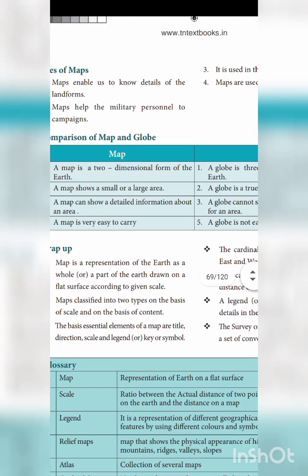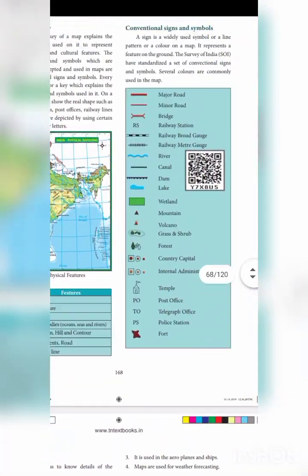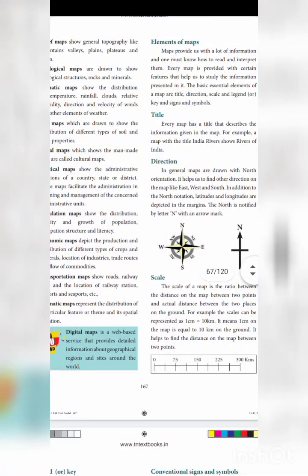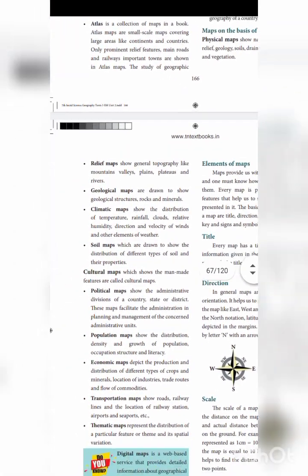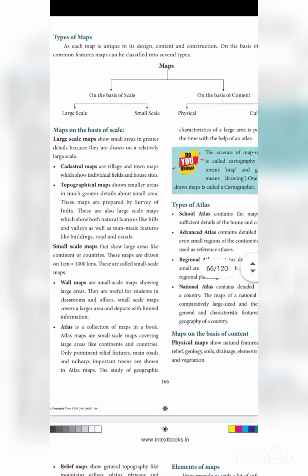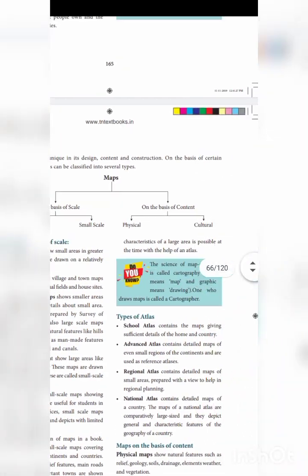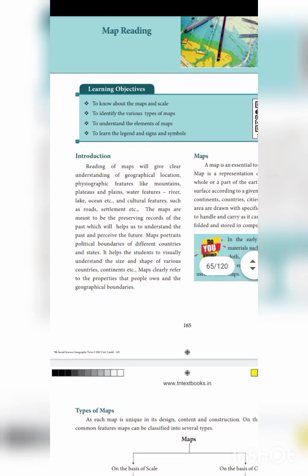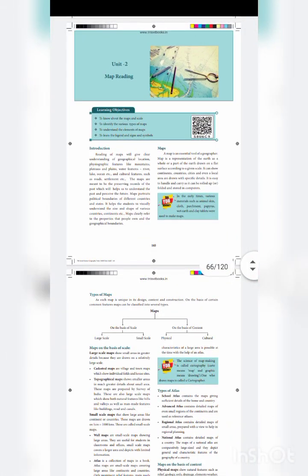These are the differences between a map and a globe, the uses of a map, and then conventional signs and symbols. Components: legend, scale, direction, title, elements of a map. All are elements of a map. These are the different types of map: large scale, small scale, physical map, cultural map, types of map, definition for map, introduction for map. Is it clear, children? This is a general and very helpful topic.